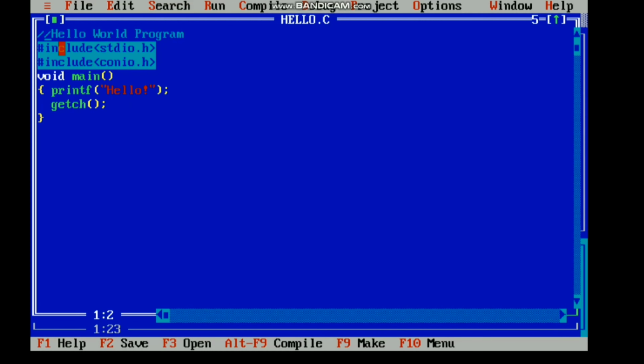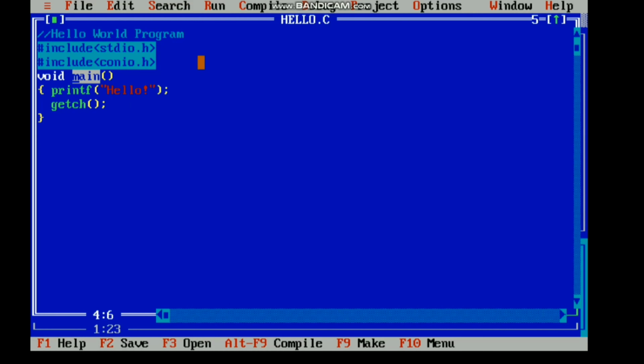Similarly, there is hash include conio.h. Okay, let's go on to the main program. The main program is simply about printing hello. Void refers to the main function where it contains no return. If you give void before the main function, it says that the main function does not return anything to the compiler.